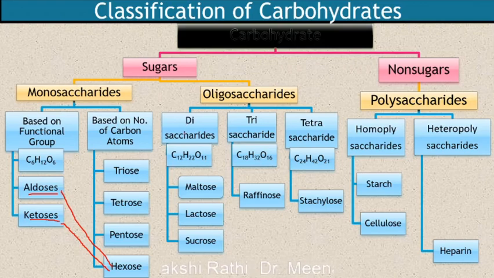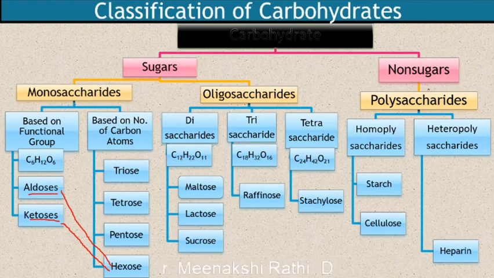Examples of disaccharides are maltose, lactose and sucrose. We will see these in detail. For trisaccharide, the example is raffinose, and for tetrasaccharide, the example is stachyose. So these are all sugars. Monosaccharides and oligosaccharides are all sugars.